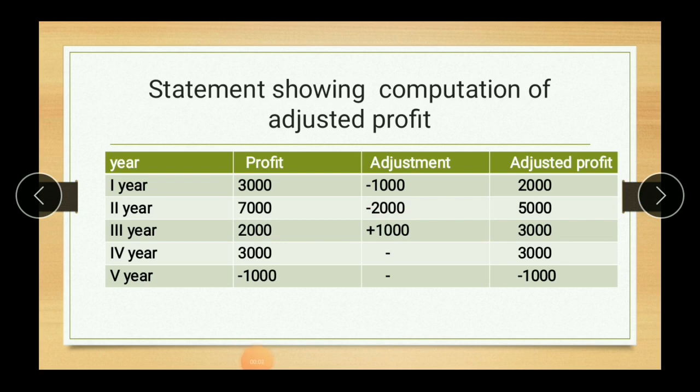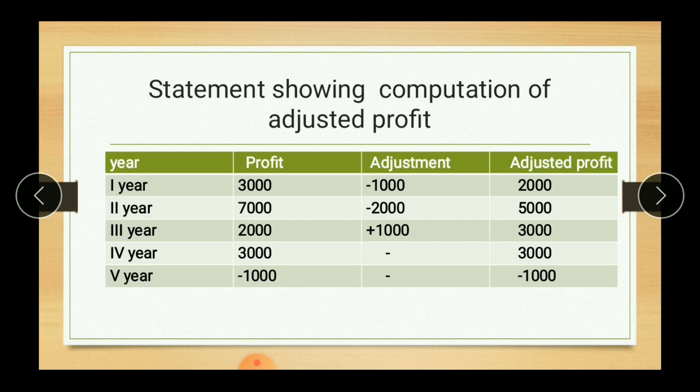During the third year, a profit of 2,000 is given to us, and that profit is to be adjusted by rupees 1,000 for abnormal loss. When we add that abnormal loss of 1,000, we will get 3,000. Now, for the remaining 2 years, no adjustment is given. Therefore, I am writing the profit of the fourth year as it is and the loss of the fifth year as it is.